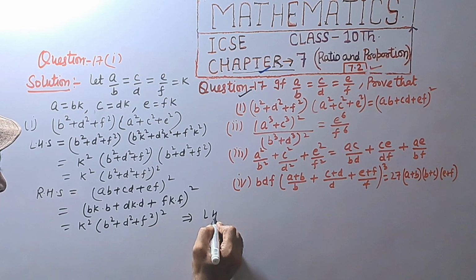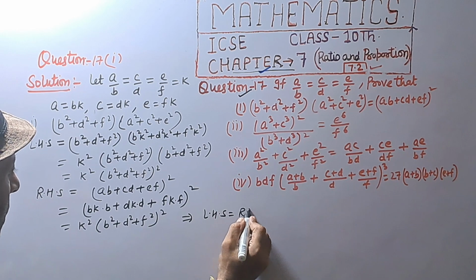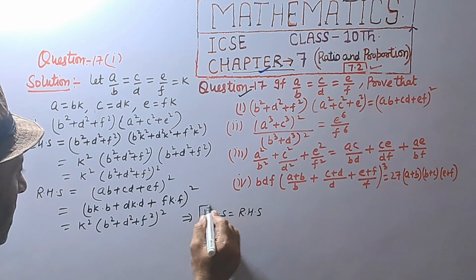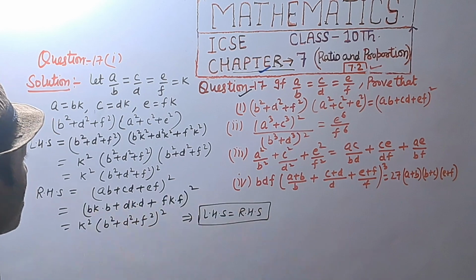Which implies left hand side is equal to right hand side, hence proved.